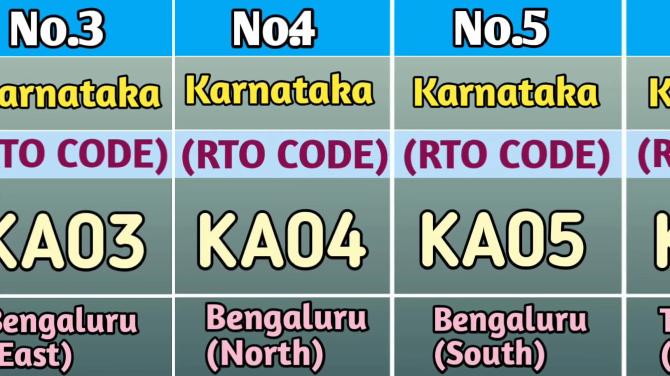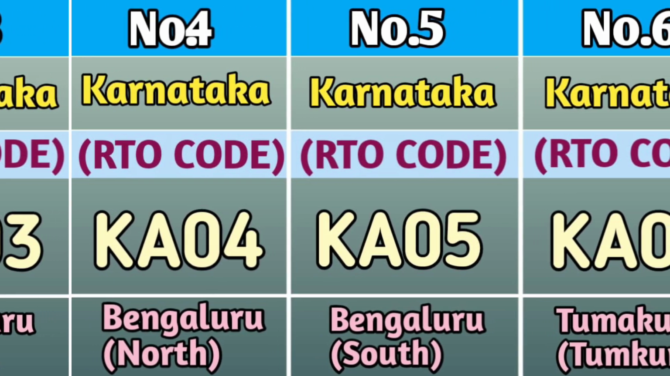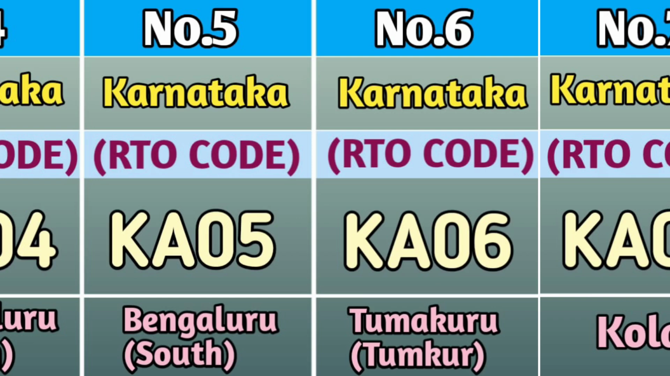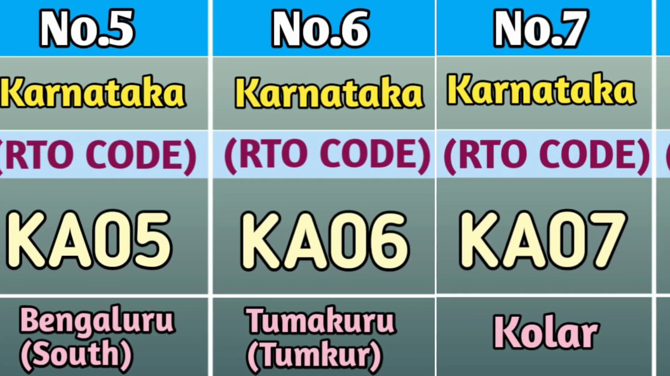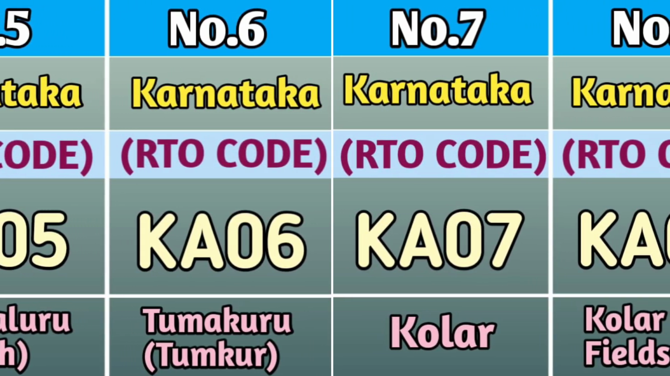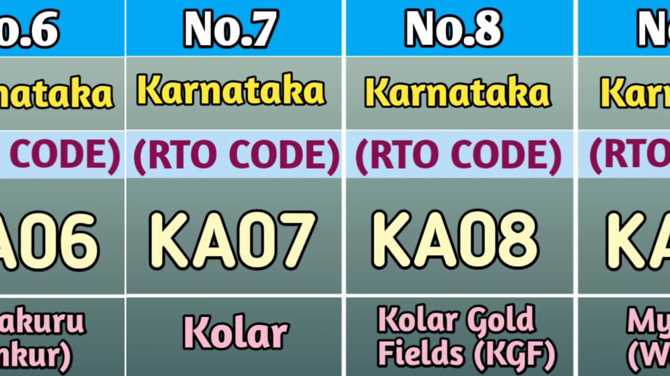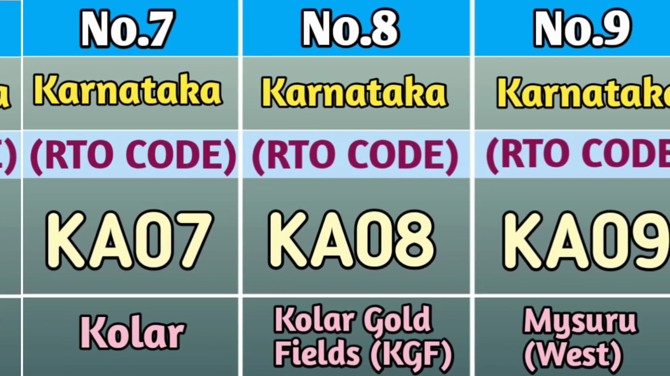At number 4, we have Bangalore North and the RTO code of Bangalore North is KA04. At number 5, we have Bangalore South and the RTO code is KA05. At number 6, we have Tumakuru and the RTO code is KA06. At number 7, we have Kolar and the RTO code is KA07.